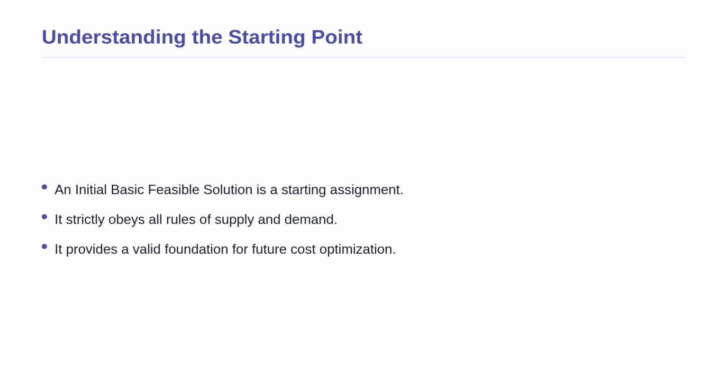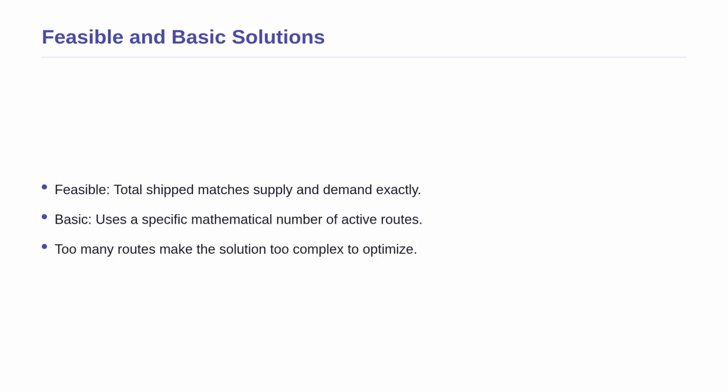Building on that foundation, we need to understand two key terms: feasible and basic. A solution is called feasible if it perfectly balances the books, meaning the total amount shipped out of every factory exactly matches its supply, and the total amount received by every warehouse exactly matches its demand. But to be a basic solution, it must use a very specific number of active shipping routes, which we call allocations. If you use too many routes, the plan contains unnecessary closed loops and is too complex to optimize. We need exactly the right number of routes.